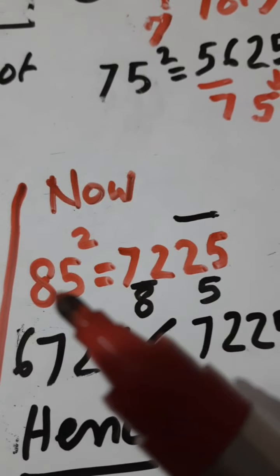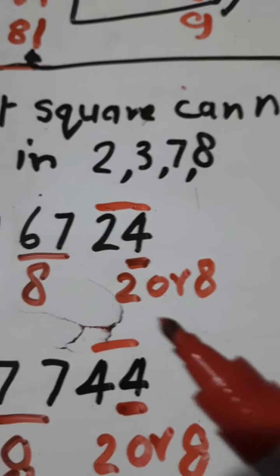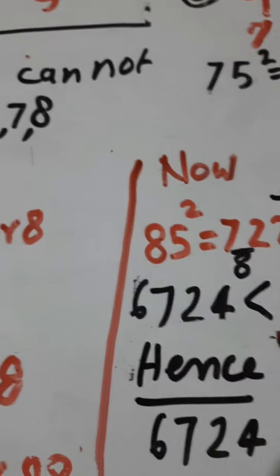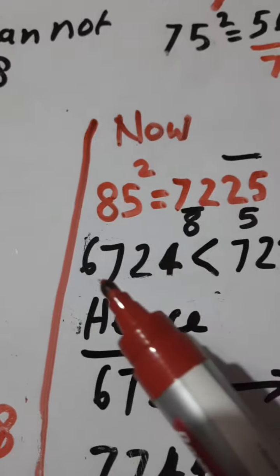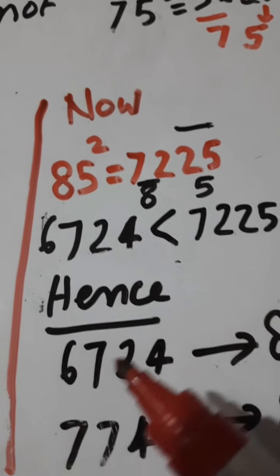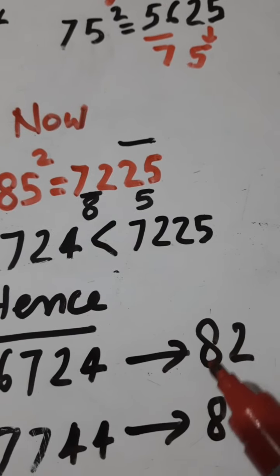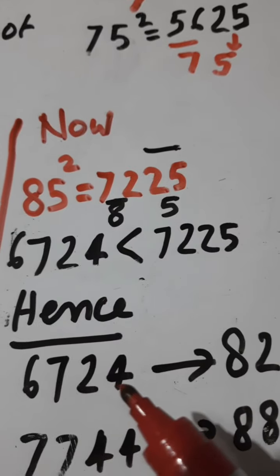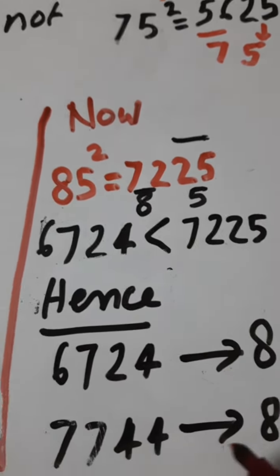Now, because 85 square is 7225, and here we have 6724, which is less, the square root of this should be 82. And because 7744 is more than 7225, 7744 should have the answer 88. So by applying pure logic, we have found that if somebody gives us 6724, the answer will be 82. If we get 7744, the answer will be 88.